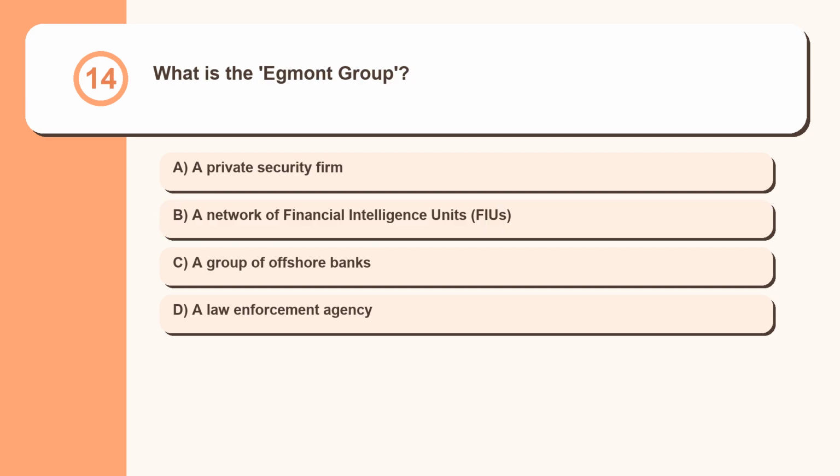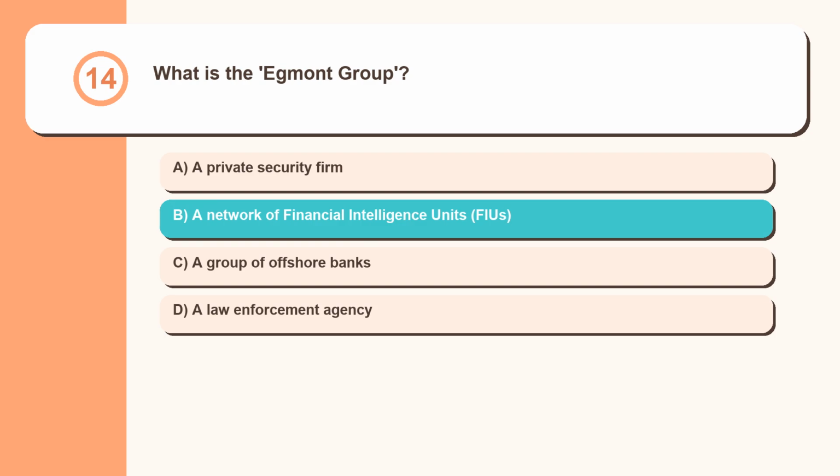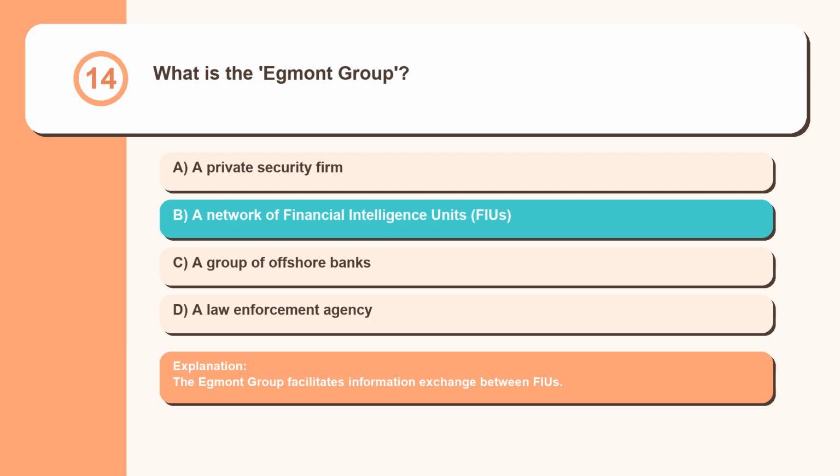Question 14. What is the Egmont Group? A private security firm, a network of financial intelligence units, FIUs, a group of offshore banks, a law enforcement agency. The Egmont Group facilitates information exchange between FIUs.